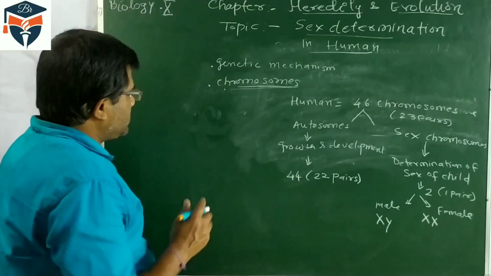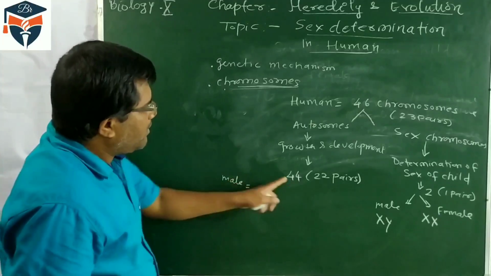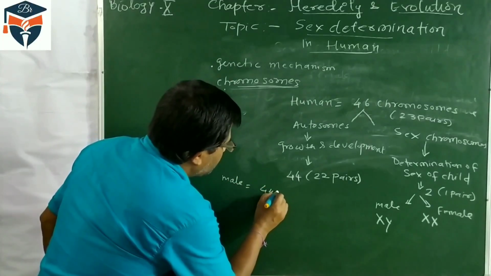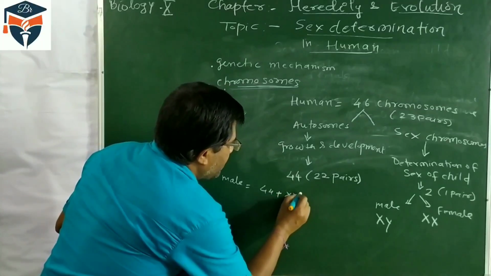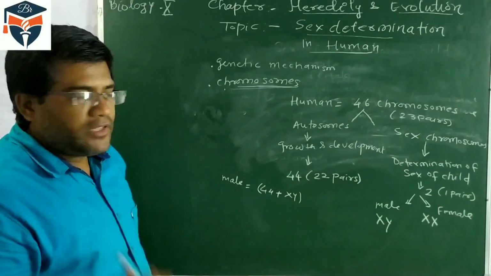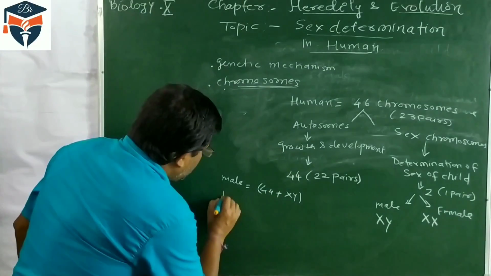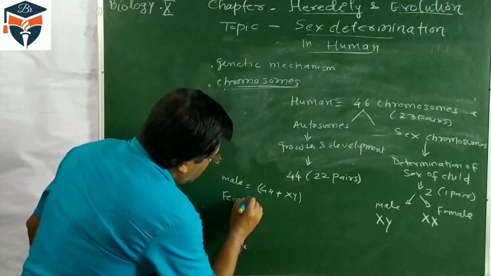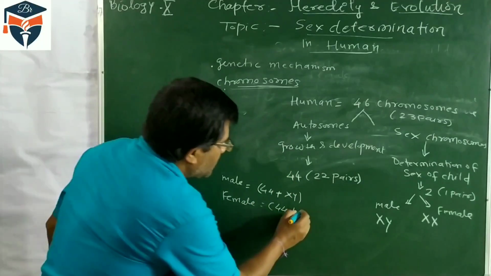So, what to understand? Male has 44 autosomes plus sex chromosomes XY. Each diploid cell of the male contains 44 plus XY chromosomes. But in female, it is 44 autosomes plus XX.